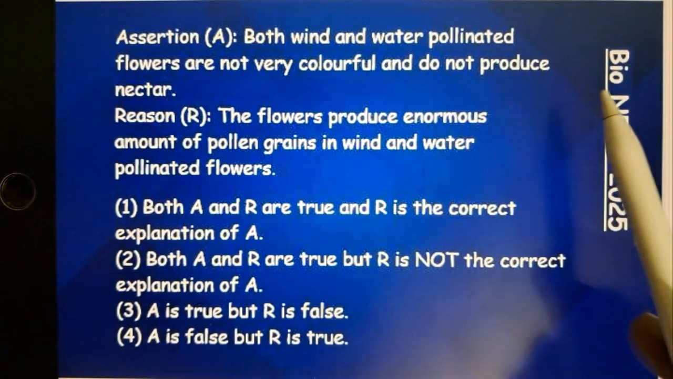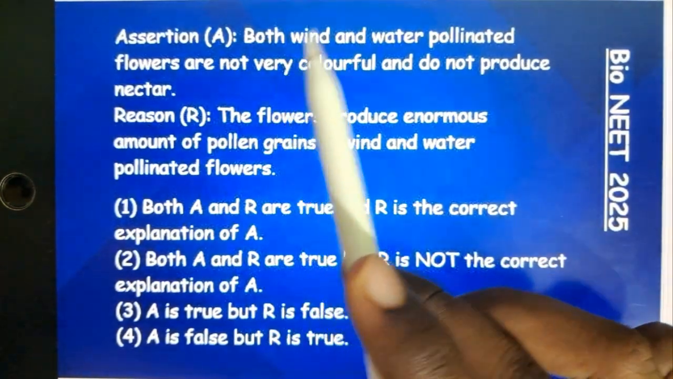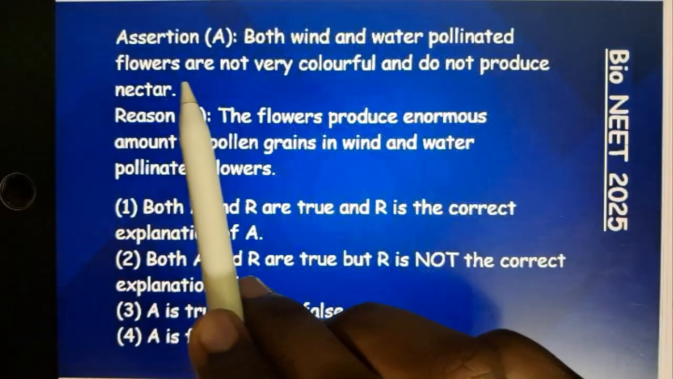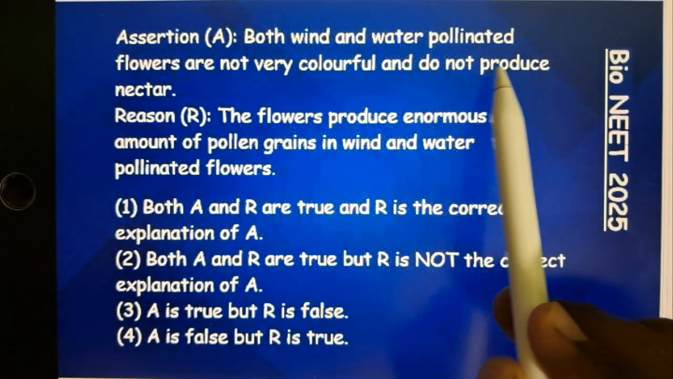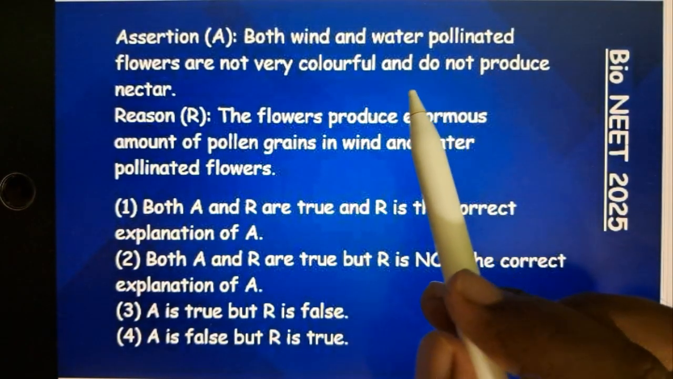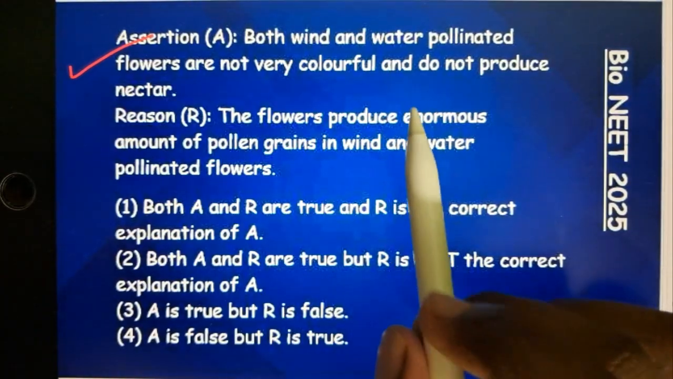Assertion and reason type. Here, both wind and water pollinated flowers are not very colorful, and do not produce nectar. Yes, it is correct. Assertion is correct.